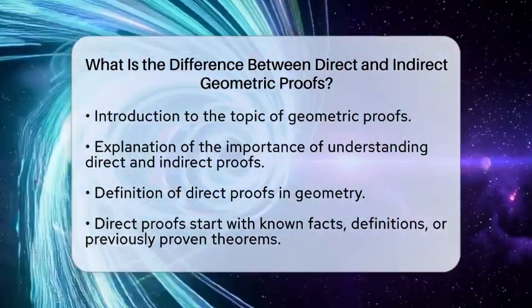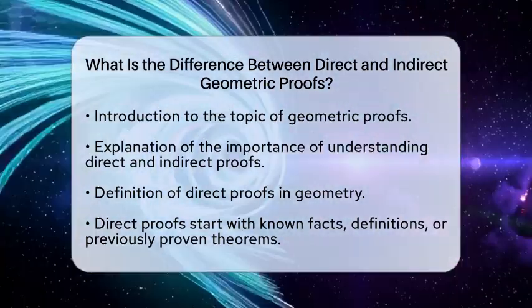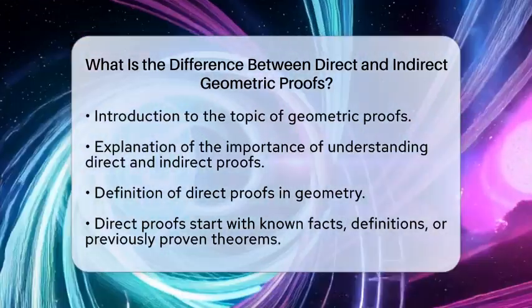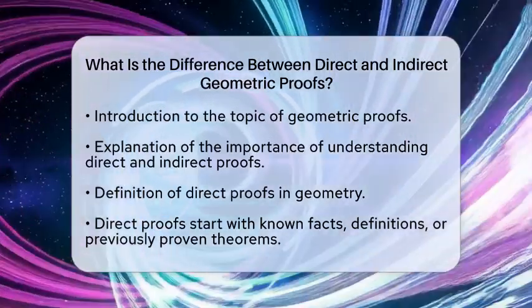First, let's talk about direct proofs. In geometry, a direct proof starts with known facts, definitions, postulates, or previously proven theorems. From there, it uses logical steps to reach a conclusion. Each step flows clearly from the one before it.